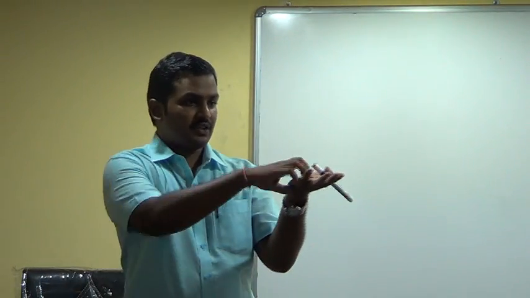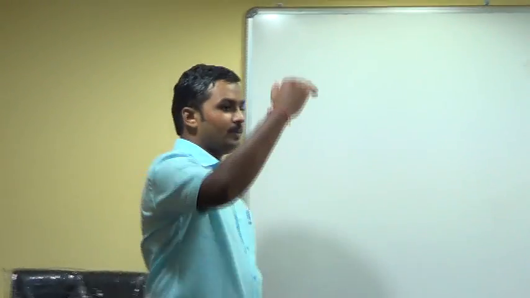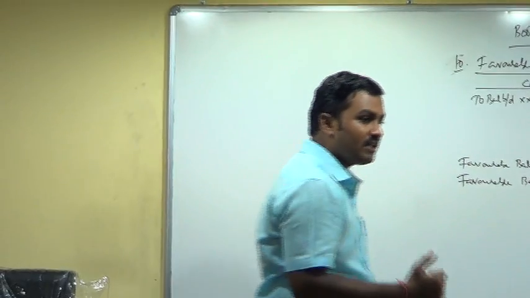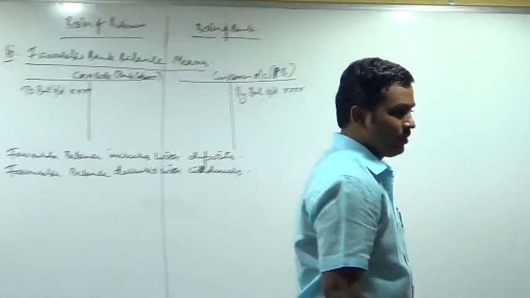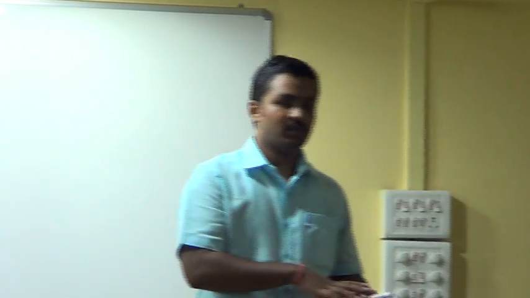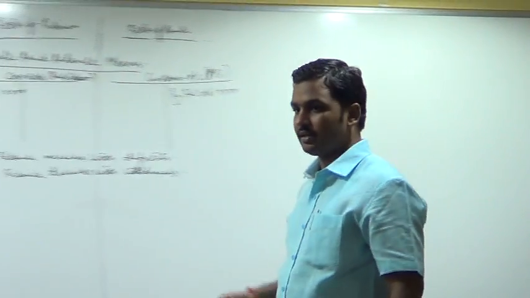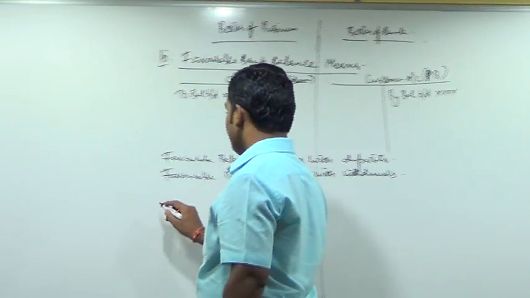If I withdraw money, balance will automatically reduce. So favorable balance will increase with deposits and decrease with withdrawals. If you want to increase favorable balance, what should you do? Deposit. If you want to reduce favorable balance, what should you do? Withdraw. Is it clear?